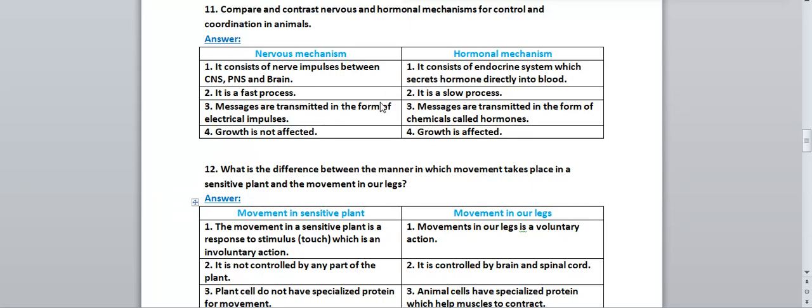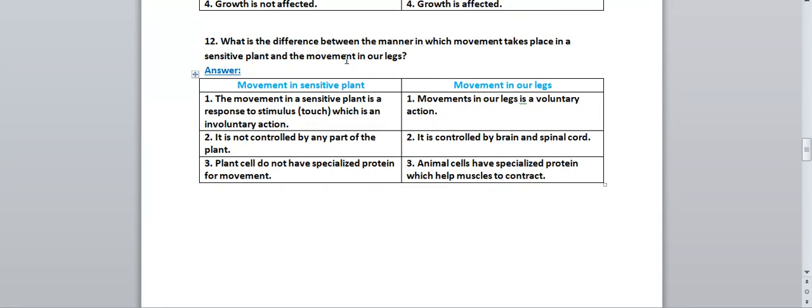Messages are transmitted in the form of electrical impulses. In the nervous mechanism, messages will be transferred in the form of electrical impulses. But in the hormonal mechanism, messages are transmitted in the form of chemicals called hormones. Growth is not affected in the nervous mechanism, but in the hormonal mechanism, growth is affected. Our next question is: what is the difference between the manner in which movement takes place in a sensitive plant and movement in our legs? Again, we have to make 2 columns: movement in sensitive plant, movement in our legs.